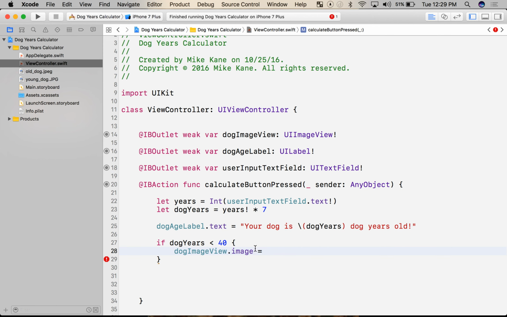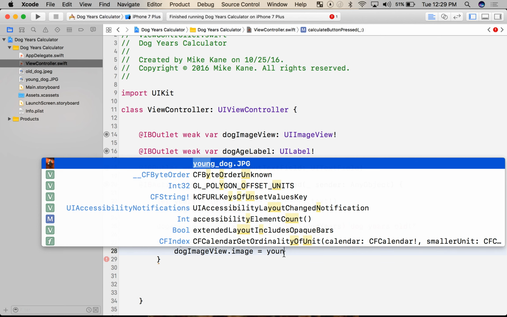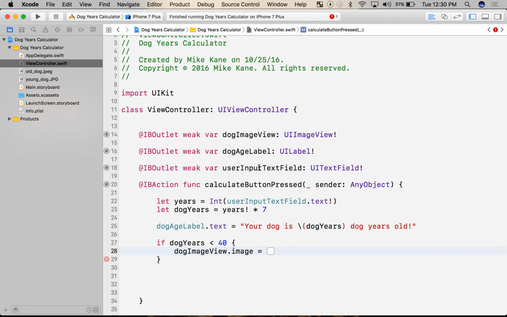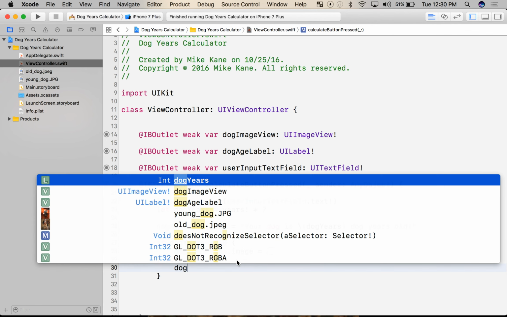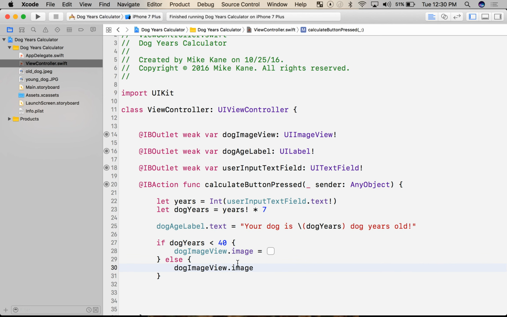So in this case, it's less than 40. I want to display my young dog. So if I start typing up, perfect, that's it. And I can even see the little picture over here. It'll give you this white box, which isn't super informative, but we know it's there because it works, okay? Now, otherwise, I can just say, any other case, go ahead and display the old dog. So again, else, open another code block, hit enter for it to close out, and I'm going to do the same thing, but with the other picture, dogImageView.image equals. Now I'm going to set it to old dog with the killer beard.